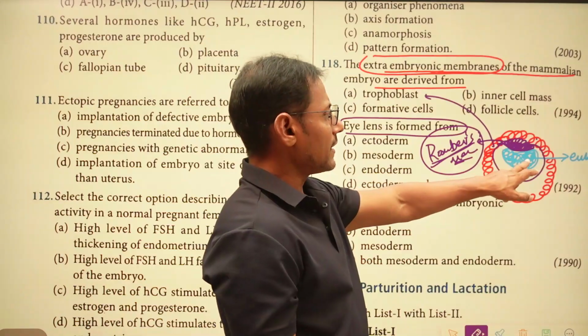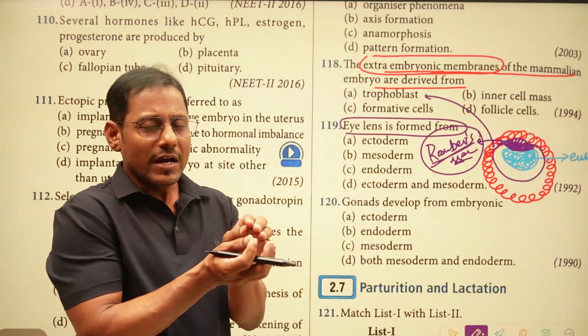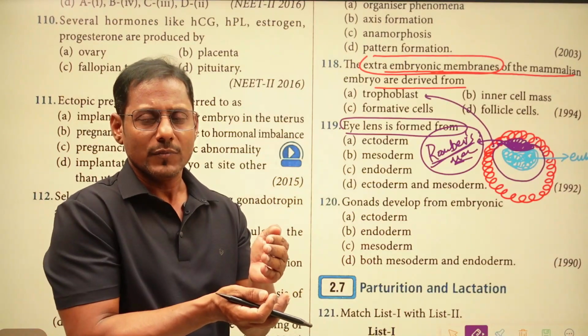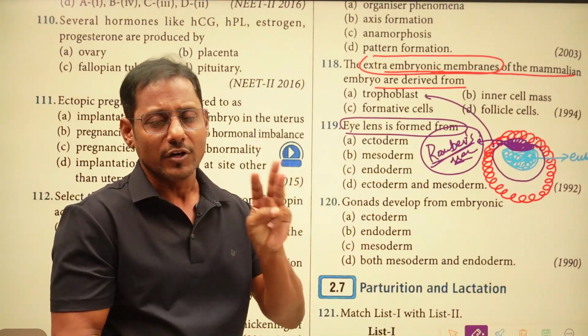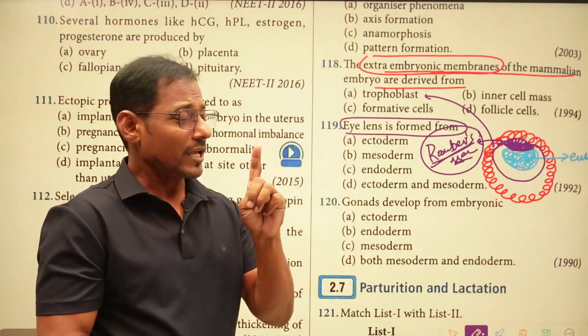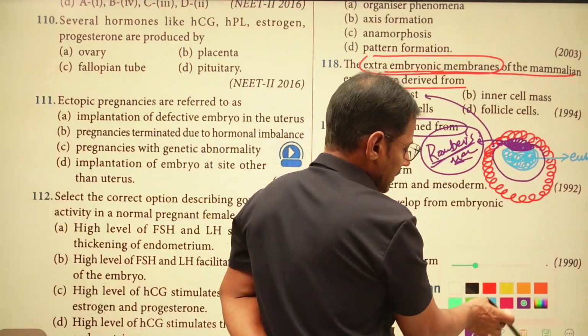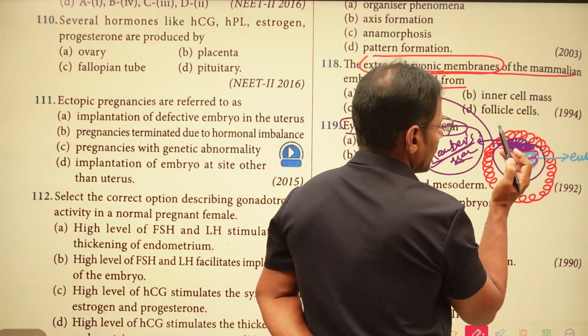So this particular embryo, we can call it the embryonic disc, when it is dividing into two layers: epiblast and hypoblast. In the embryonic disc, we can find two layers here. This is the first layer, and this is the underneath layer.